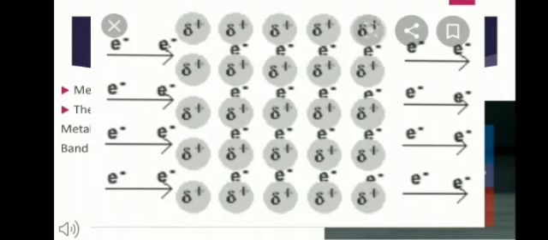The flow of electrons is interrupted by the increased vibrational motion. As a result, the conductivity of metal decreases with the increase in temperature. Now, this is very important: in metals, the conductivity decreases with the increase in the temperature.